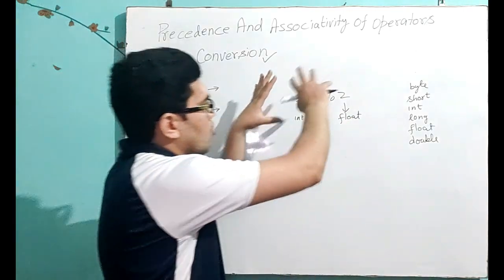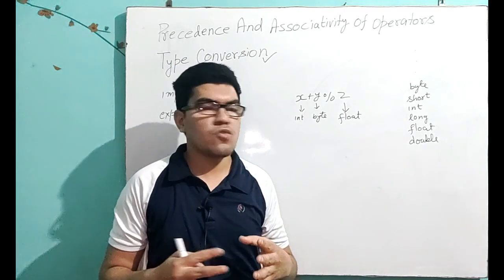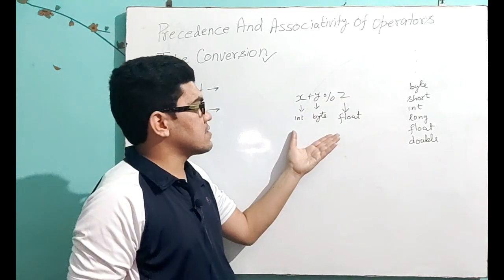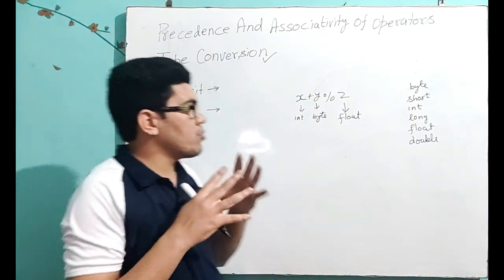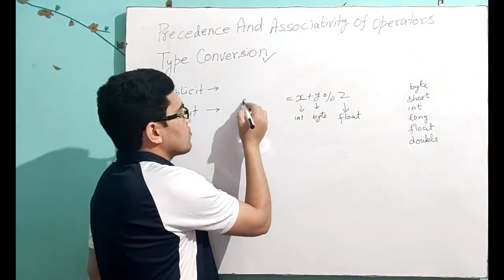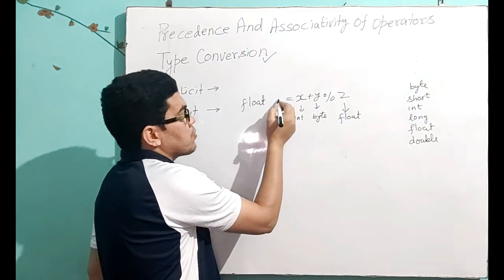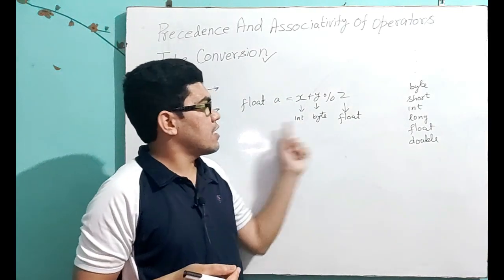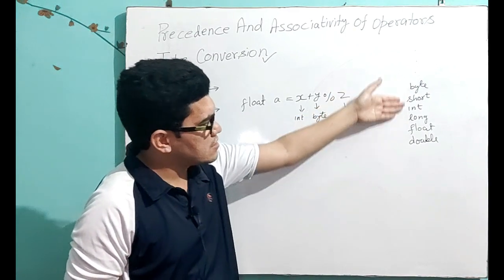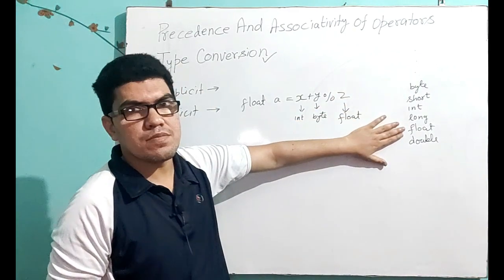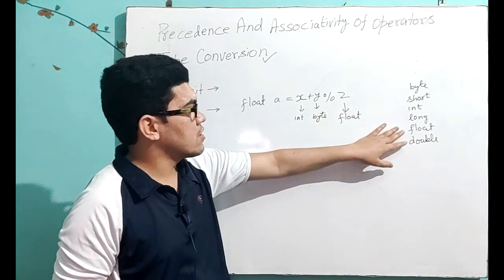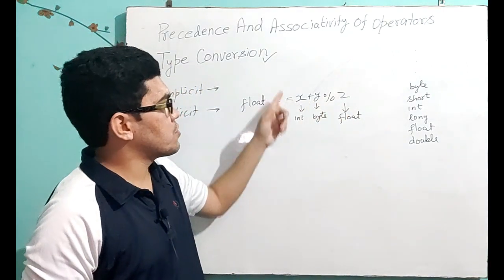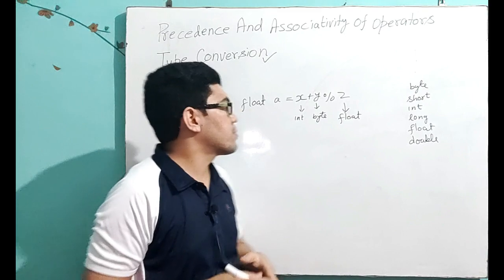So in this expression there are three variables and all these three variables are of different type. So now the whole expression data type is what? What will be the data type of this whole expression? Now simply we can answer it. The compiler will automatically convert this into float type. Why float type? You have to just check among these data types which is the data type which comes at the bottom of this table. Okay, so you can see float. So the data type of this expression will be float data type.